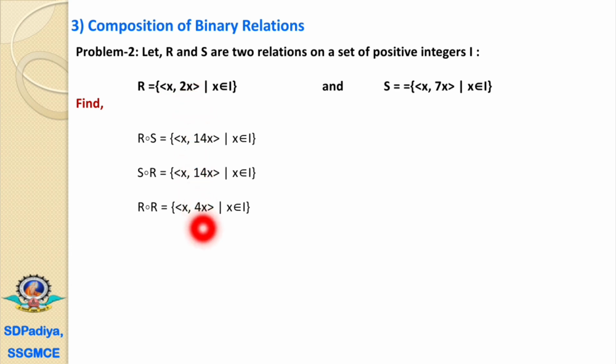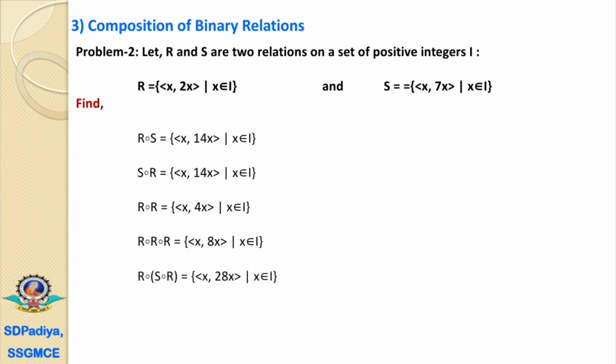That's why it is (x, 4x). Next, R composition R composition R. We already found R composition R, that is (x, 4x). Now if R is (x, 2x), and we make this x as 4x, then it will be 8x. That's why it is (x, 8x).